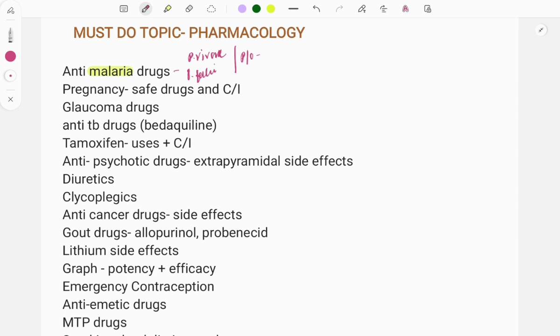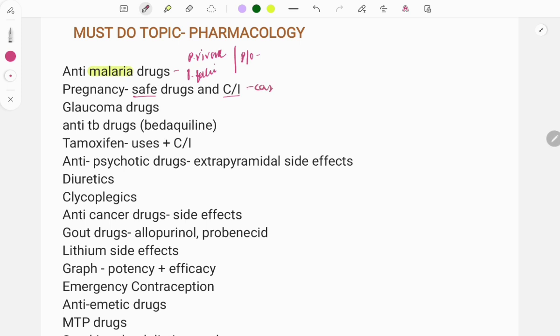Then moving on, pregnancy. Questions are asked on the drugs which are safe in pregnancy and drugs which are contraindicated in pregnancy. I will try to provide a list of the safe drugs and the contraindications, and along with that I will try to cover the side effects, because by using which drug, what kind of side effect will be seen. So the list of the safe drugs and the contraindications is an important topic.